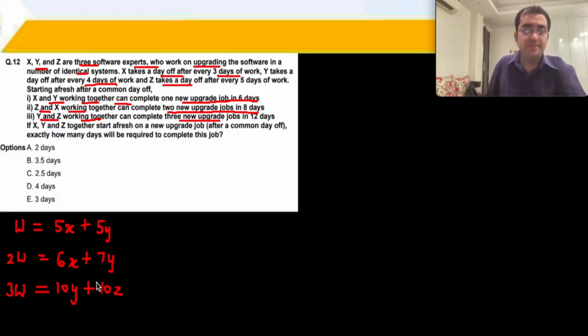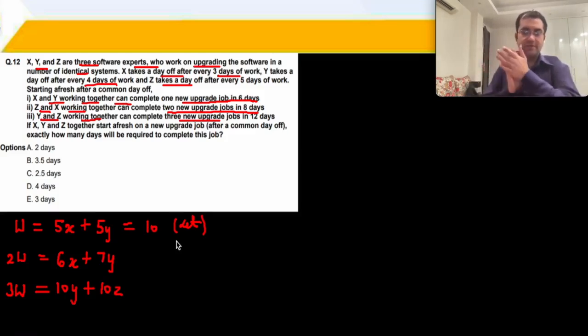Okay? So now I am going to assume the work to be 10 units. We are using the standard methodology, method number 2, where we use a constant for the work done, which is the LCM of time periods.